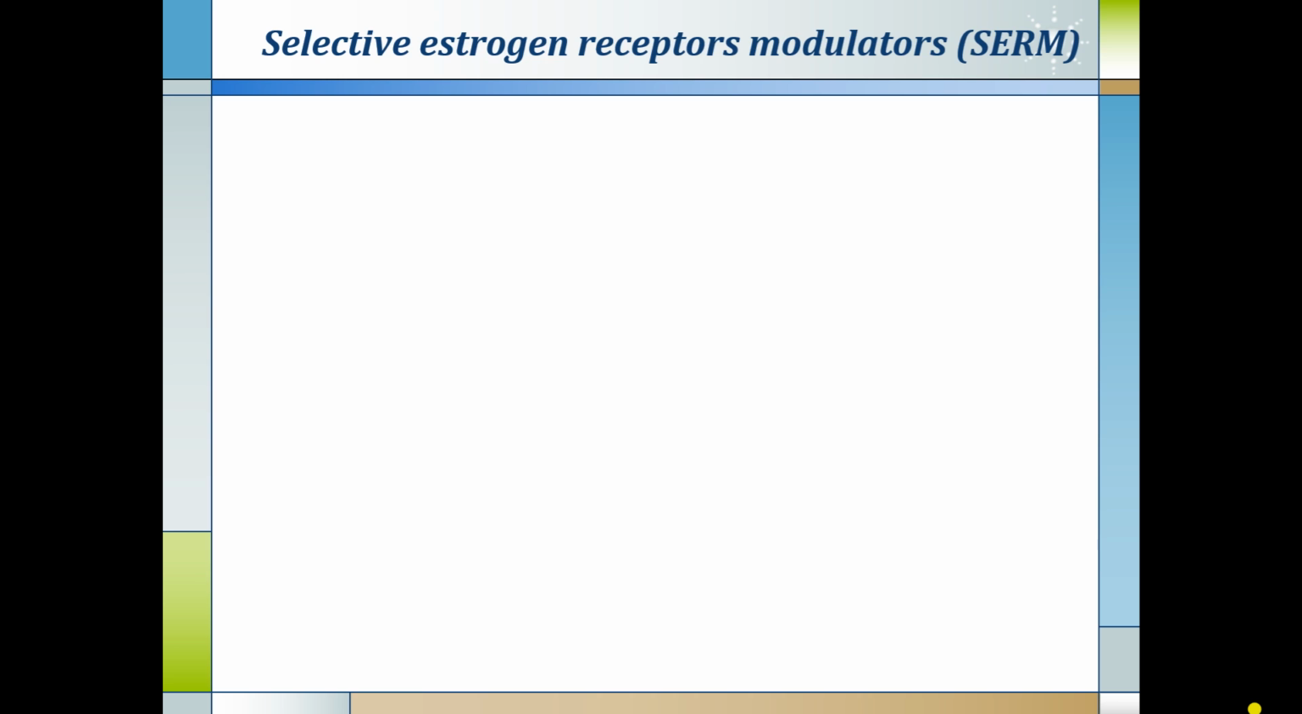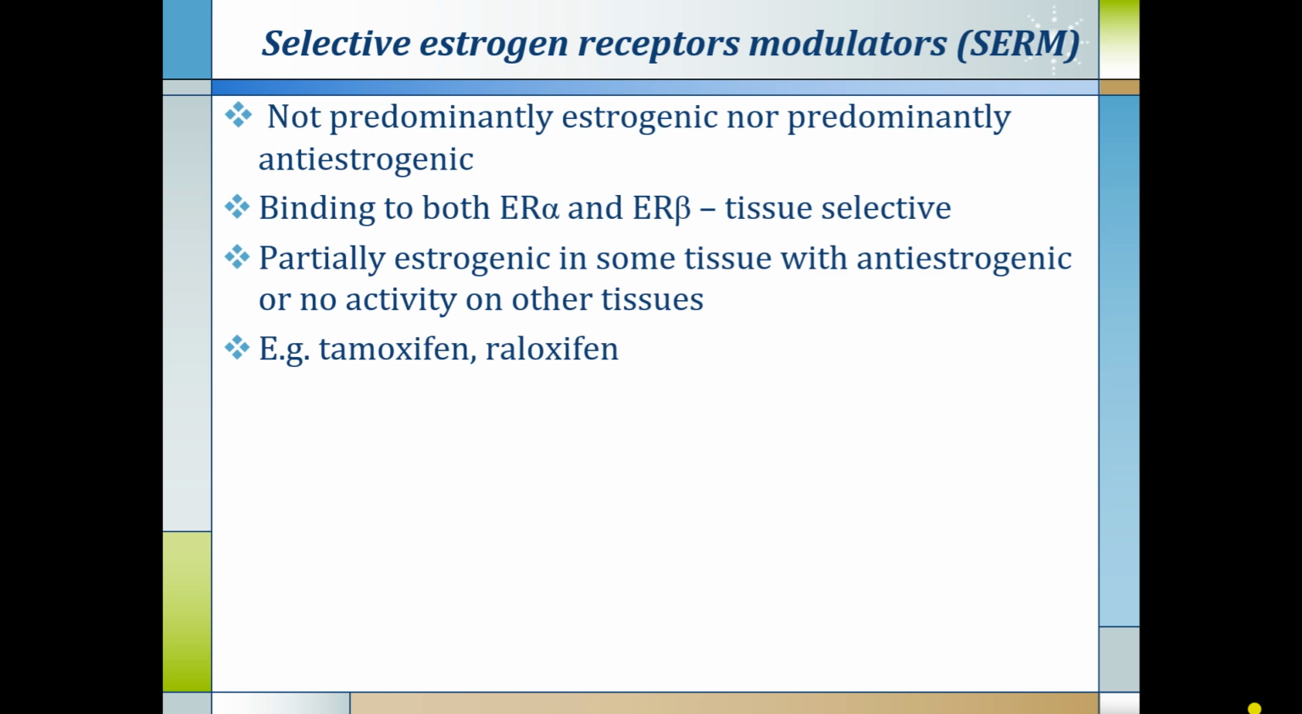Next category of drug related to estrogen is selective estrogen receptor modulators, also known as SERM. They are neither predominantly estrogenic nor predominantly anti-estrogenic. Till now we have seen estrogens, that is pure agonist, and clomiphene citrate, that is pure antagonist of estrogen. This is somewhere in between, called selective estrogen receptor modulator. As the name suggests, they are neither predominantly estrogenic nor predominantly anti-estrogenic.